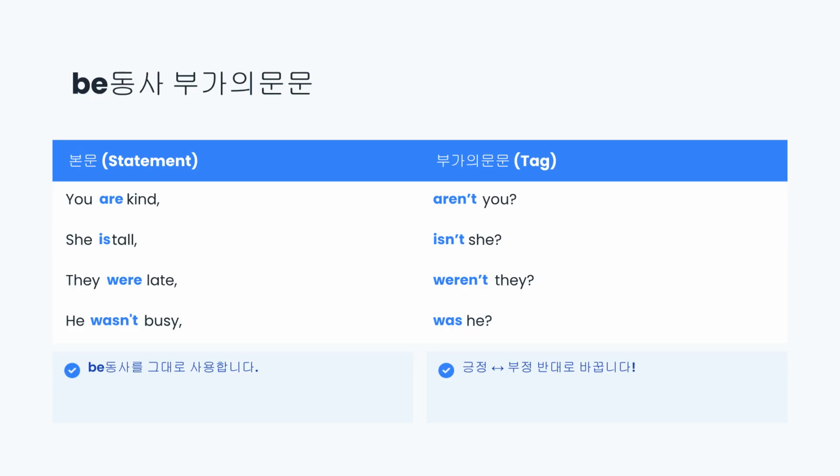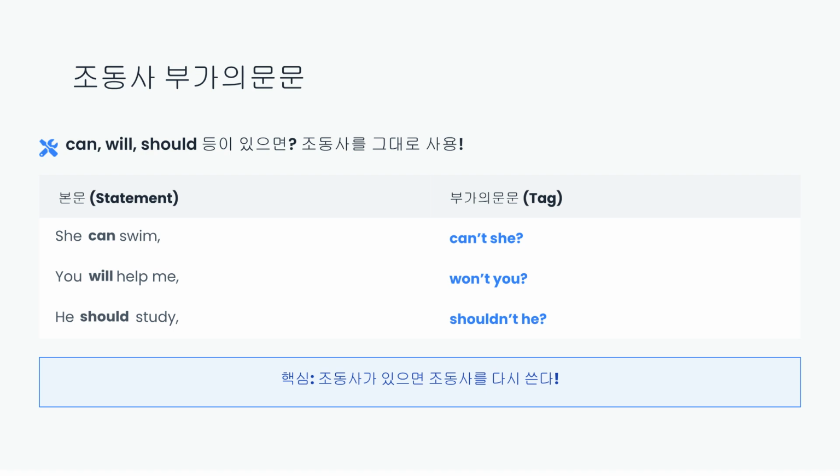For be verbs, use the be verb in the tag question exactly as it is in the statement, but in the opposite form. If the statement is positive, the tag is negative, and vice versa. Examples include are becoming aren't and wasn't becoming was. If a modal verb like can, will, or should is present, use that same modal verb in the tag question. Again, follow the rule of opposites. The key takeaway is, if there is an auxiliary verb, use it again.